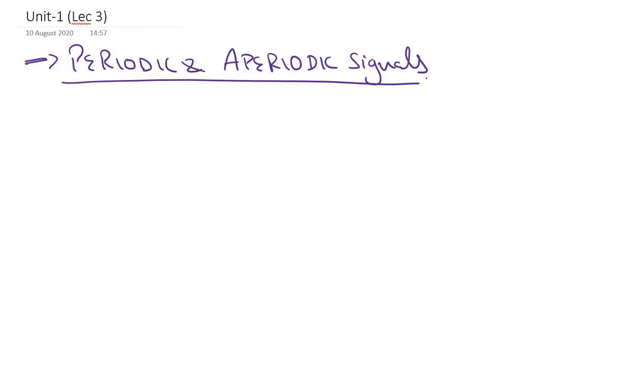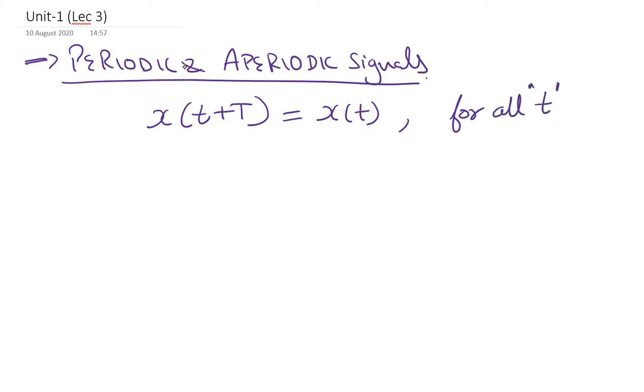Periodic signals are basically those signals which repeat after a certain interval of time. That means we can say that x of t plus capital T is equal to x of t. Such a signal x of t is known as a periodic signal, where capital T is the period of x of t. So we can say that the periodic signal x of t remains unchanged when time shifted by one period.